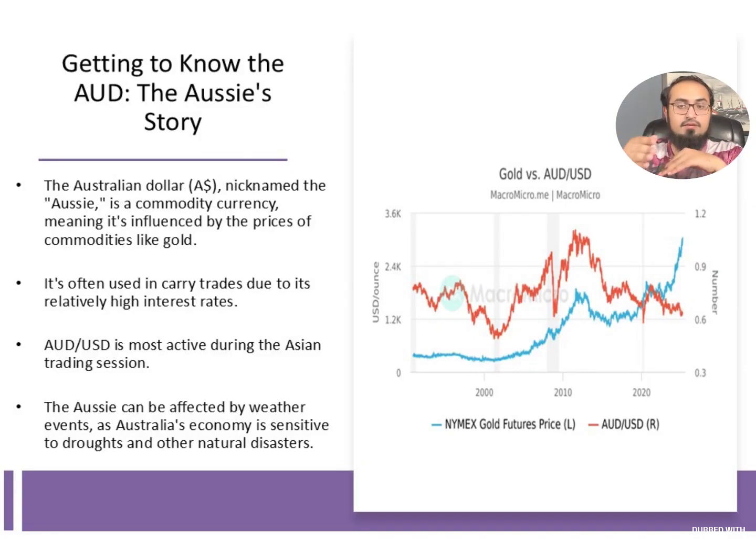The Aussie can be affected by weather news, weather events, as Australia's economy is sensitive to droughts and other natural disasters. In Australia, wildfires occur very frequently. Some wildfires last for as long as 2 months. Then droughts, famine, all these things have a big impact because it has a very large agriculture industry. It exports meat, chicken, milk in the world. Its focus is more on meat and chicken. Now, who sells more milk? We will come to that as well.